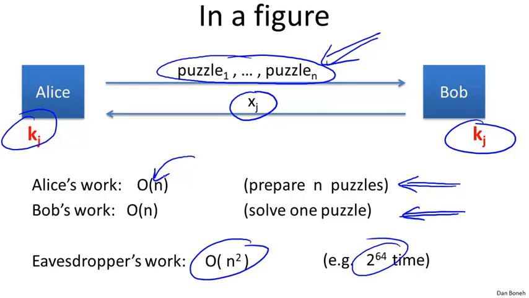But having the participants spend time 2 to the 64 to set up a secure session is a little bit too much to ask each of these participants. So this is why this protocol is not particularly used in practice. But nevertheless, there's a really nice idea here in that the participants had to spend linear time, where the attacker had to spend quadratic time. So there's a quadratic gap between the amount of work that the participants had to do versus what the attacker had to do to break the protocol.